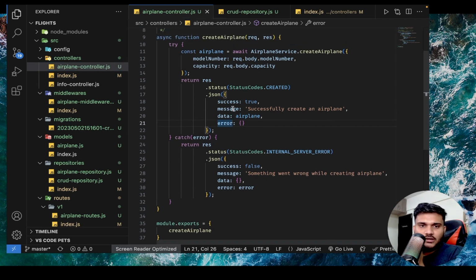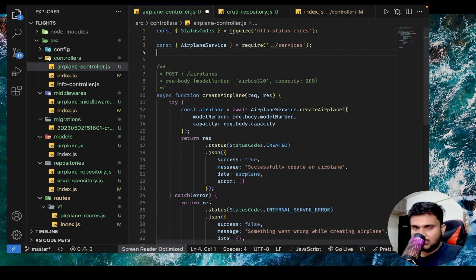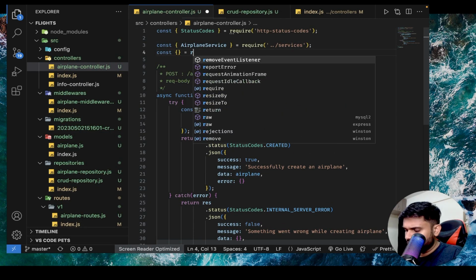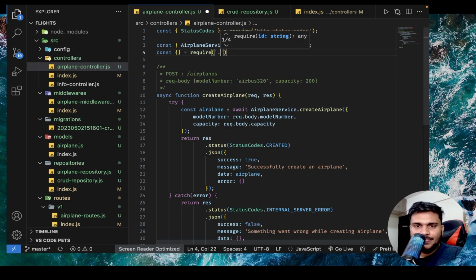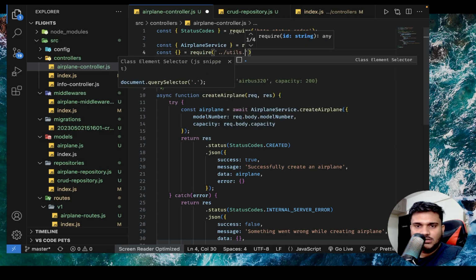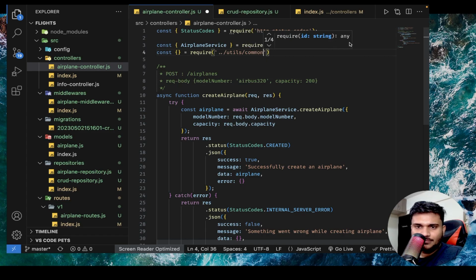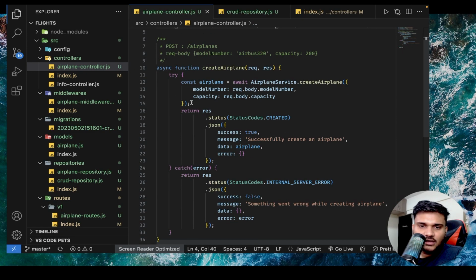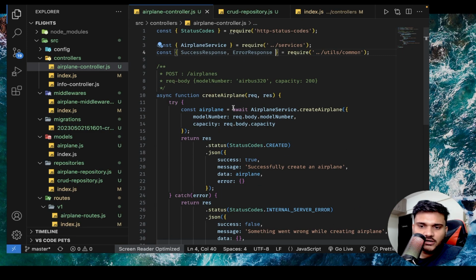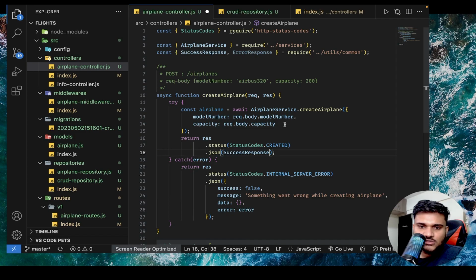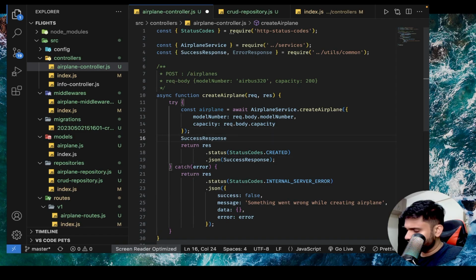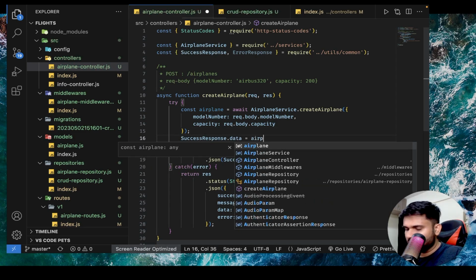If you go to the airplane controller, we'll do something similar. Const require utils/common, and I'm going to say SuccessResponse, ErrorResponse, right? And then again, this part we can also clean up. You can return SuccessResponse directly, and you can say SuccessResponse.data equals to airplane.